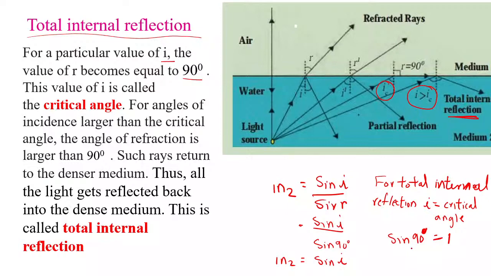In your geometry, you have already studied that the value of sine 90 is 1. We have just substituted the value 90 over here in the denominator, which gives the refractive index equal to sine I. Got it? This is called total internal reflection, children. I hope this topic is clearly understood by you.